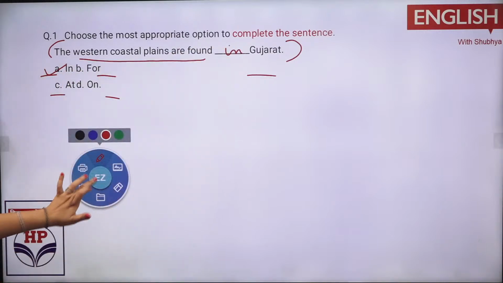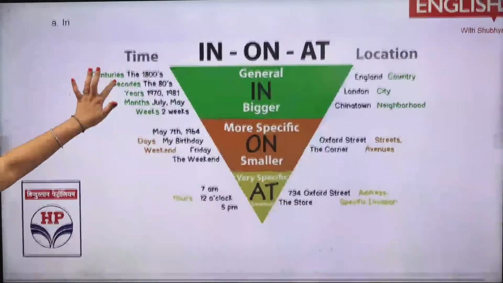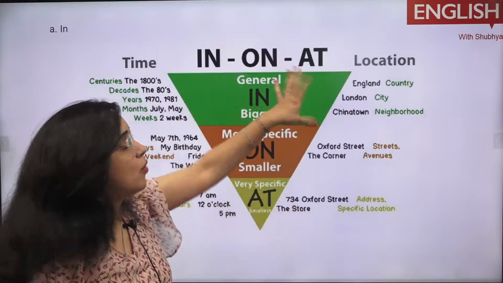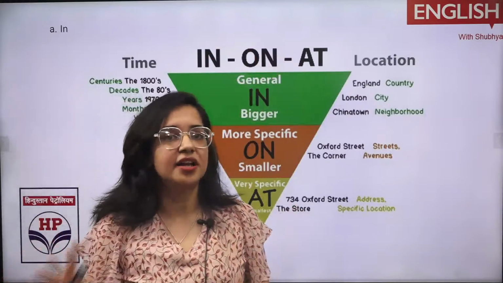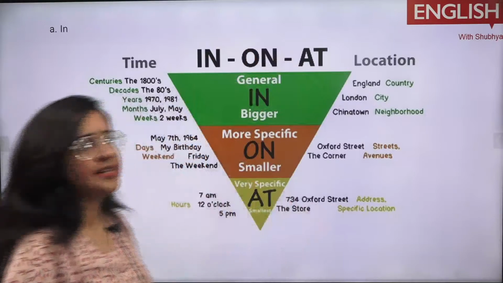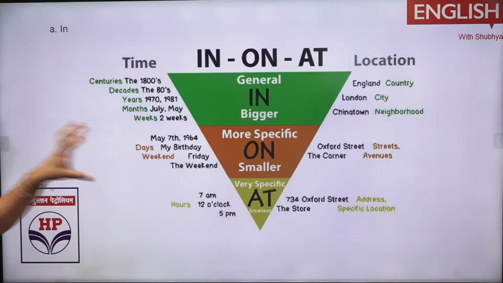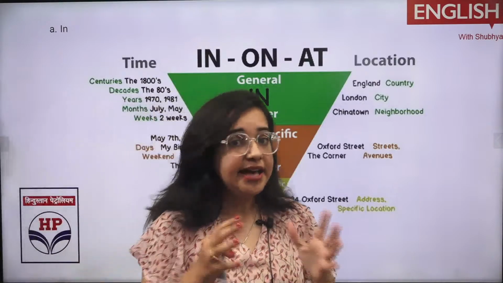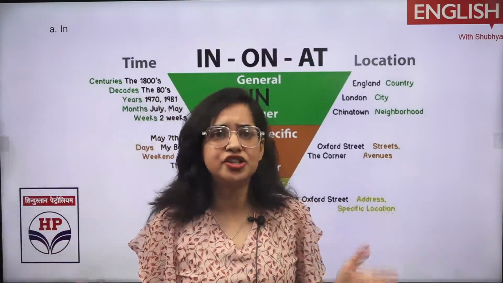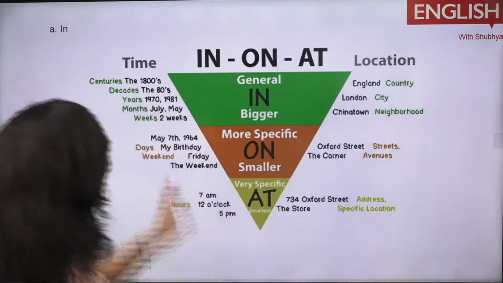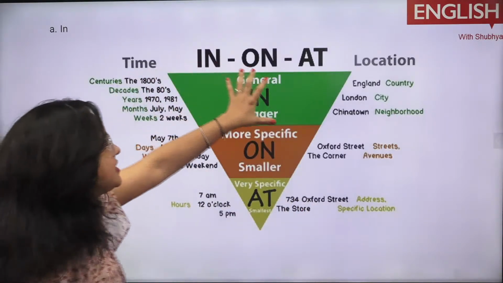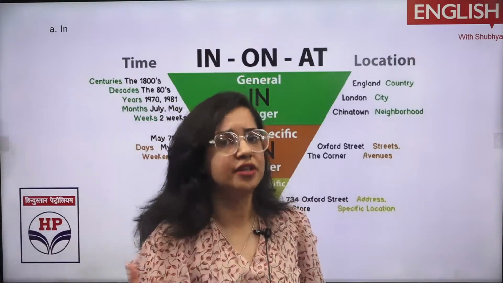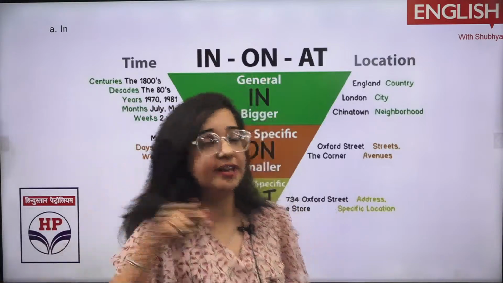Now, the best part I want to discuss is where you need to use in, where you need to use on, and where you need to use at, because these are the specific categories from where your sentence completion would come. Whenever you have a very wide category, like in the 18th century, when a very rigid area comes, we use in. When something specific comes, suppose someone's birth date, my birthday falls on, suppose, 11th August. So it is my birthday falls on 11th August, right?